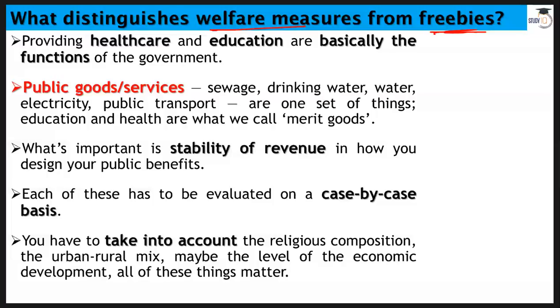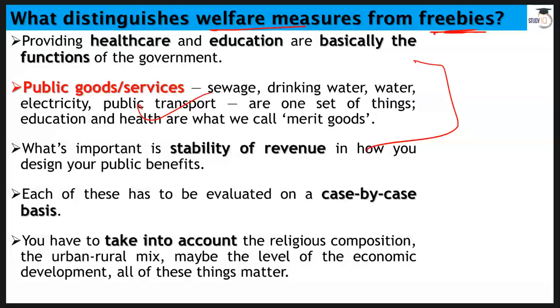Public goods or services like sewage, drinking water: we cannot have our own gutter, we cannot have our own electricity production plant and then distribute it. Public transport, we cannot have our own. So these are the things that government should do for everyone, right? They should be equal for everyone. So these are not freebies.